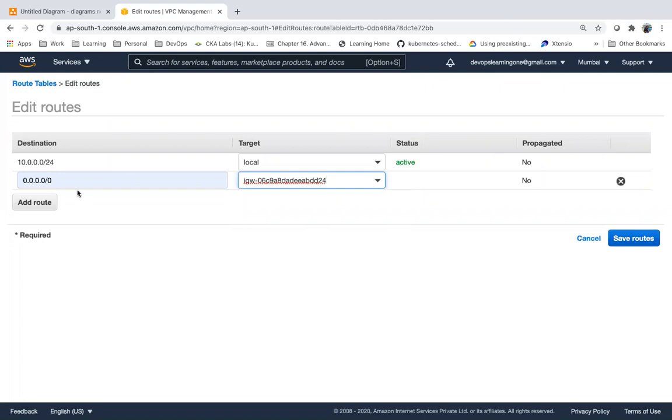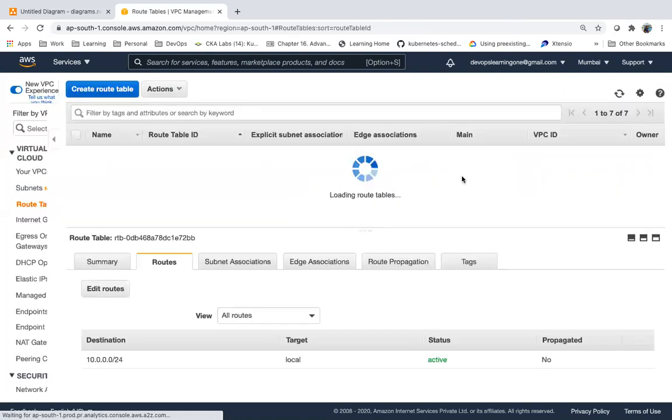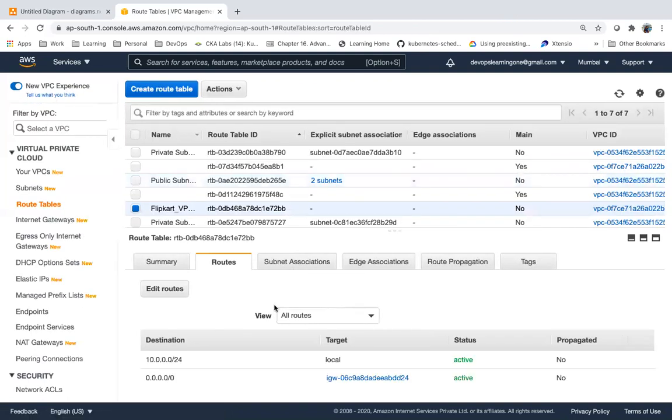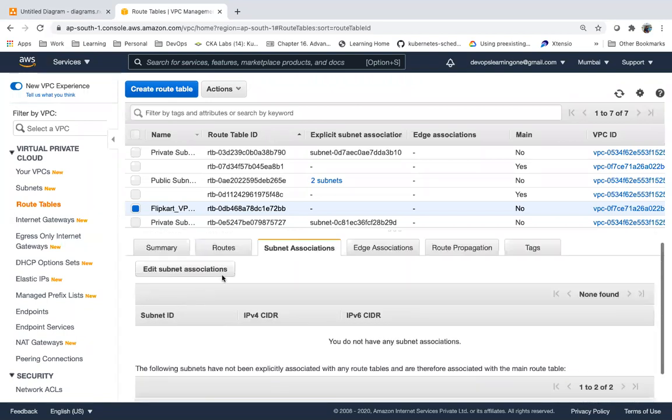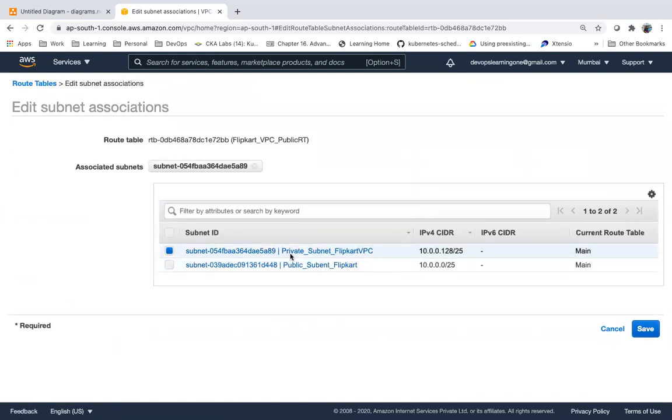I have defined the route and also I need to associate the subnet here. In the next section, associate subnets. Now, if I select this one, even though the name is private subnet, what will happen? This will become a public subnet. If I select both, both will become public subnets. Now I will just select this one.